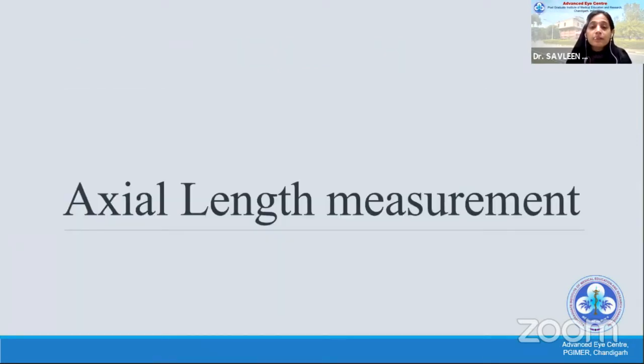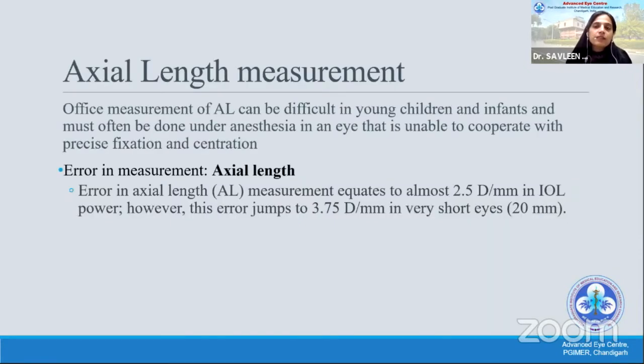So, simplifying it, we begin with the axial length measurement. Now, axial length measurement in the office, as we do it in an adult, cannot be done in a young child because they will not cooperate.